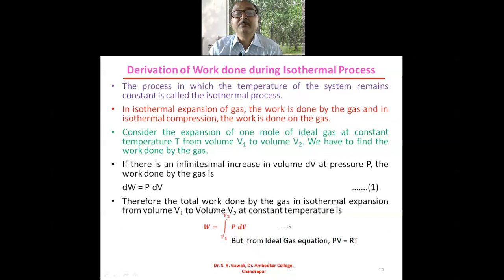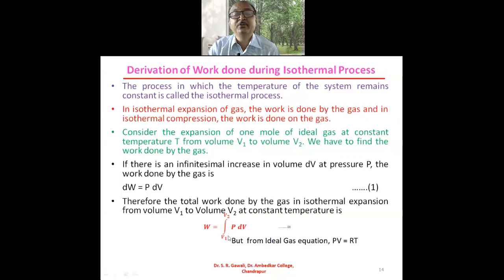So the total work done by the gas in an isothermal expansion from initial volume V1 to final volume V2 at constant temperature is W = integration from V1 to V2 of PdV. We will integrate this equation to obtain the total work done by the gas in isothermal expansion.